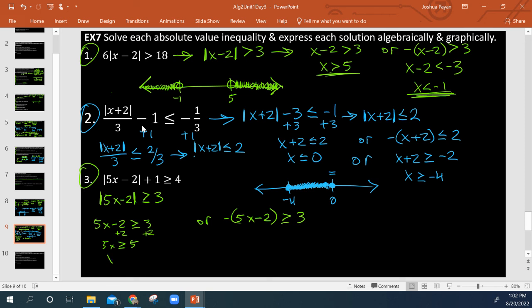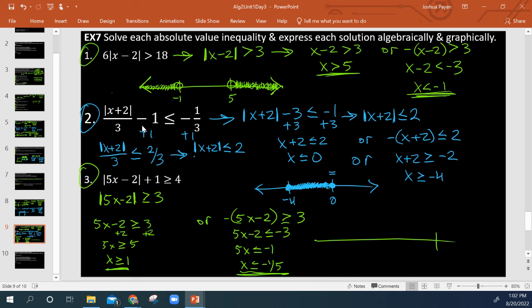Then divide by 5, and I've got it. Here I'm going to multiply by negative 1 on both sides, so that flips the symbol and changes the sign of everything. Then I'm going to add 2 still, and then divide by 5. And there's my other solution.